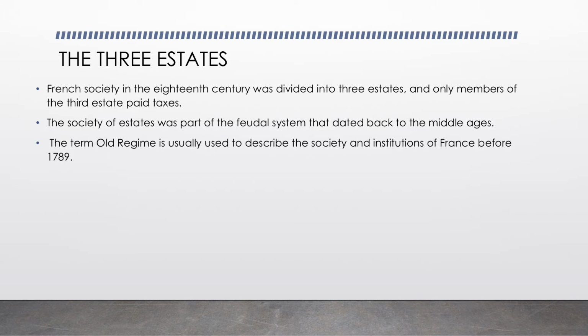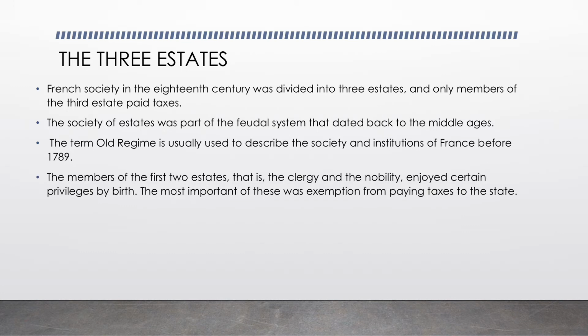In this entire chapter, you will be coming across a word which is old regime. Do you know the meaning of old regime? Let me tell you. Old regime is usually used to describe the society and institutions of France before 1789. Why do we always refer to this year, 1789? Because this is the year the French Revolution began.